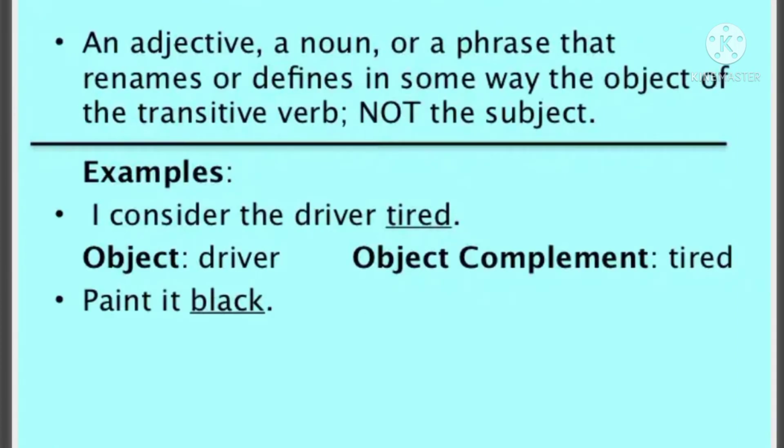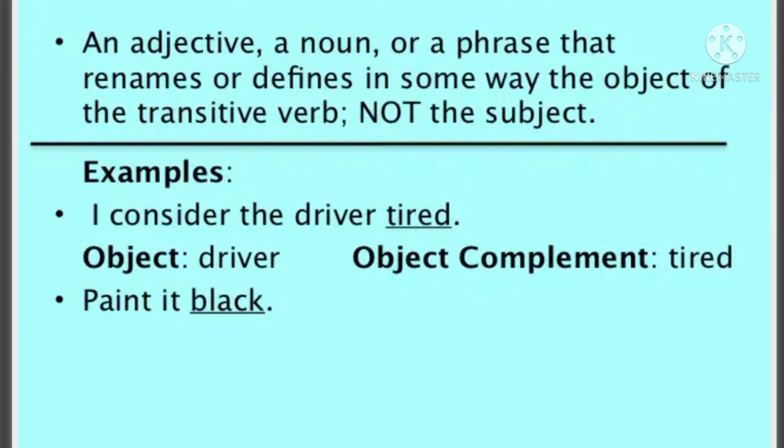See the next example. Paint it black. This is an imperative sentence, so it starts with the verb. If it is an imperative sentence, then it will start with the verb, not with the subject. So the subject automatically will be you. Okay. So paint it black. Paint is the verb, it is the object. Paint what? Paint is a transitive verb because it has an object, that is it.